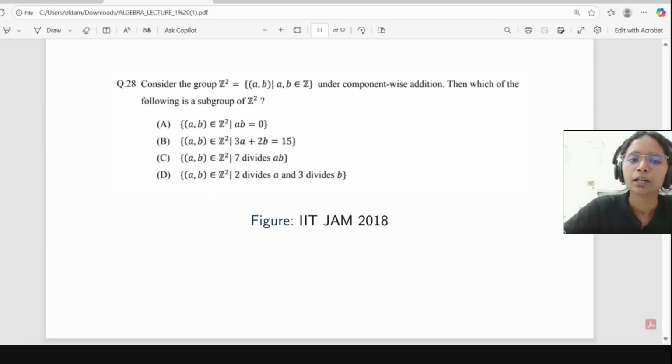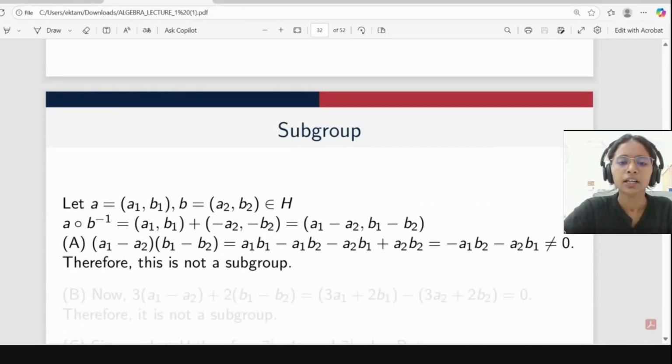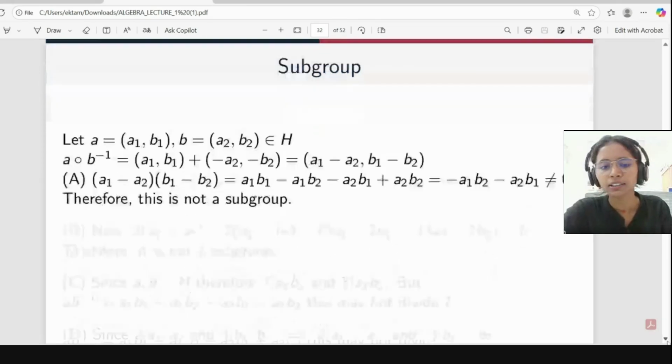Here we are working in addition, so b inverse will be (minus b1, minus b2). So to check it is belonging to H or not, we will take its multiplication. If its multiplication equals 0, then we will say it is a subgroup. If it is not coming 0, then we can't say.